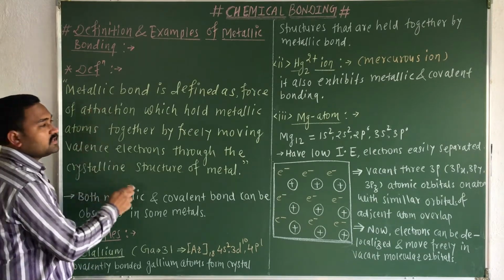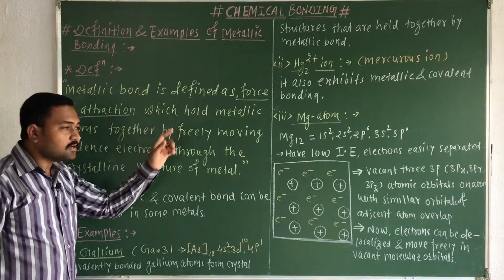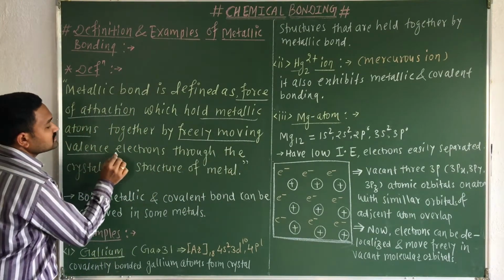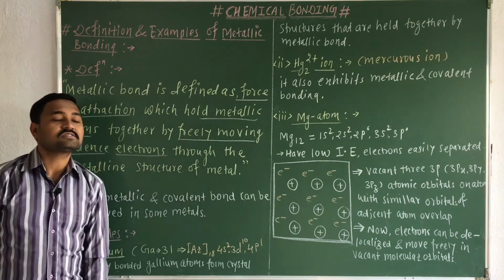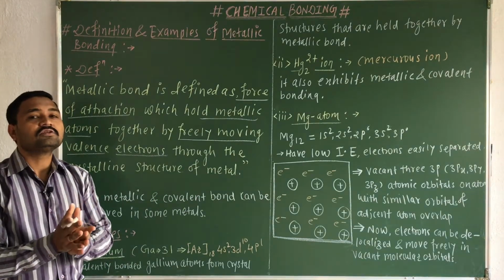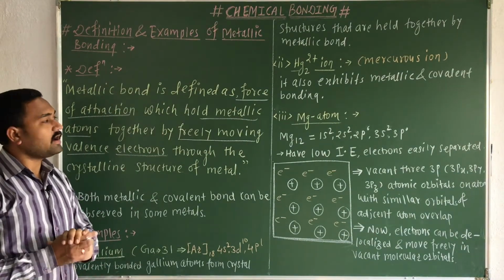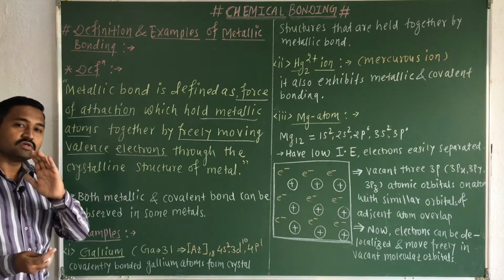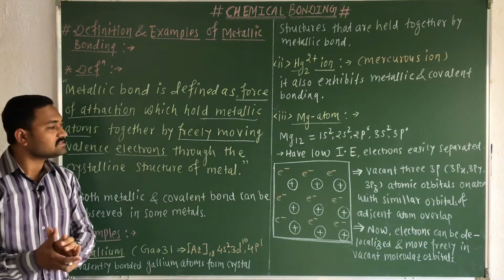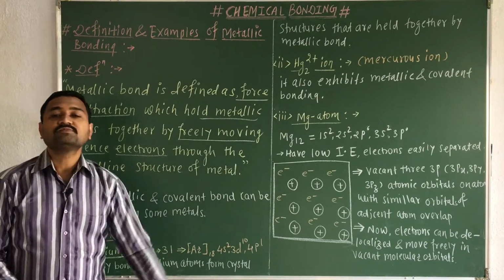Remember, a metallic bond is defined as a force of attraction which holds the metallic atoms together by freely moving valence electrons through the crystalline structure of the metals. So this is the theoretical definition of the metallic bond. Again remember, a metallic bond is defined as a force of attraction which holds the metal atoms together by freely moving valence electrons of that metal atom to form a crystalline structure.